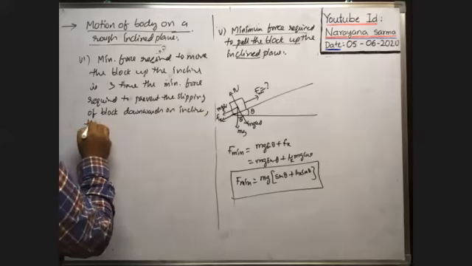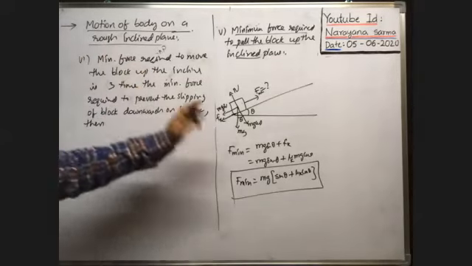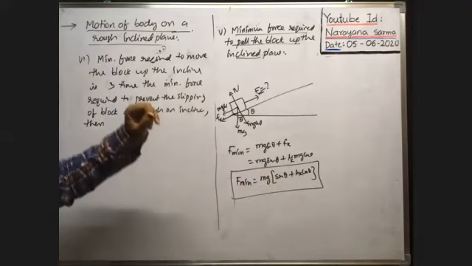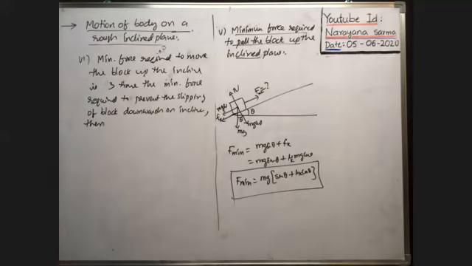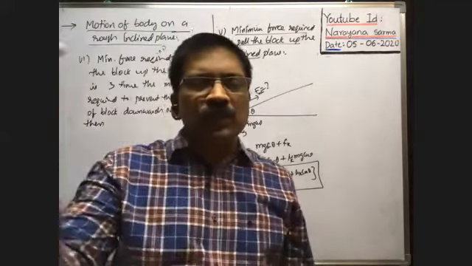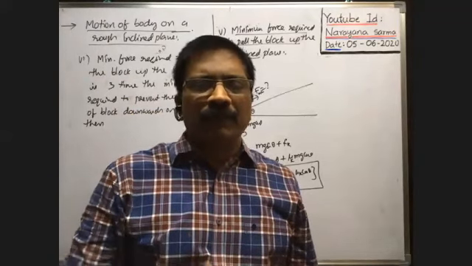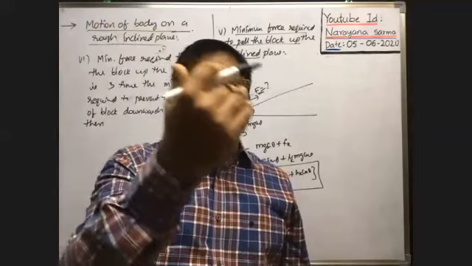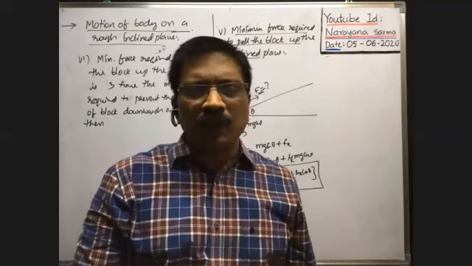Then what is the meaning? Tell me. Minimum force required to move the block up the inclined plane means this one. What is the minimum force required to prevent the slipping of the block downwards? Whenever the block slides down along the inclined plane, what is the force that acts on the block downwards?